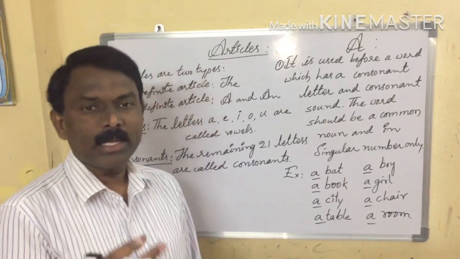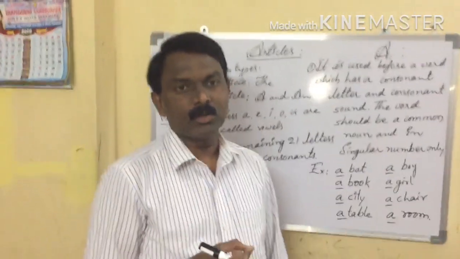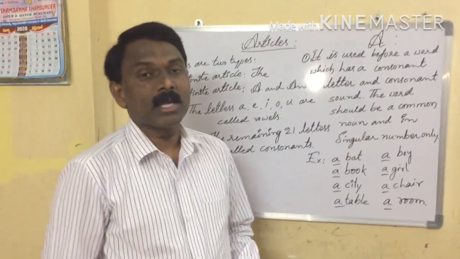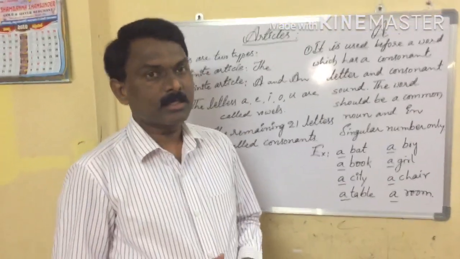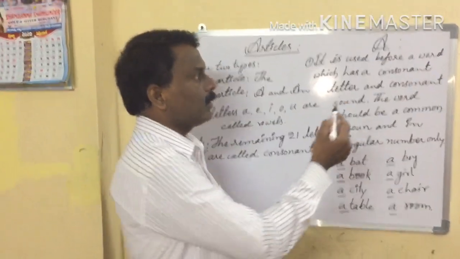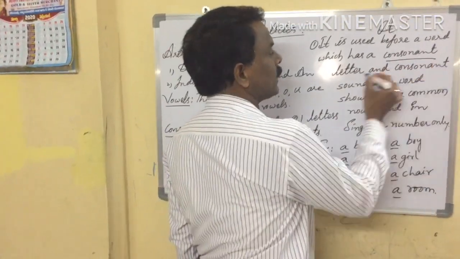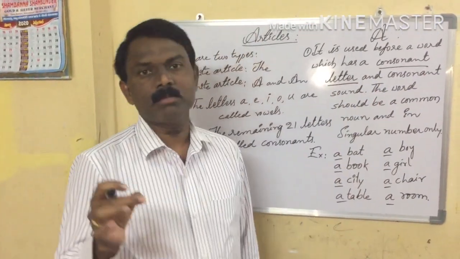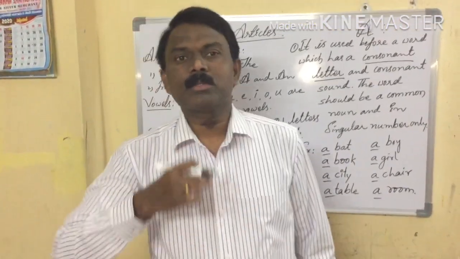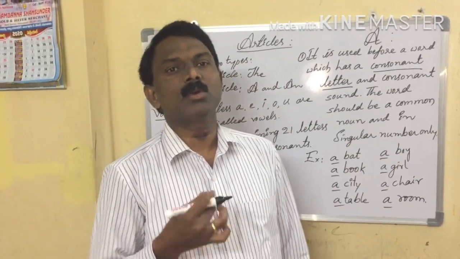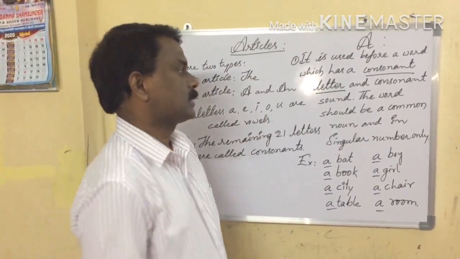When we want to take the "a" article before a word, that word must have four qualities. What are the four qualities? Before a word which has a consonant letter, that word must start with a consonant letter, and while pronouncing it, it should have a consonant sound.